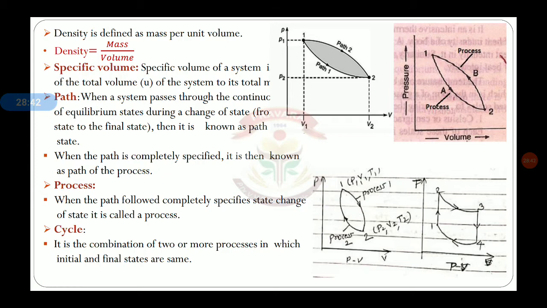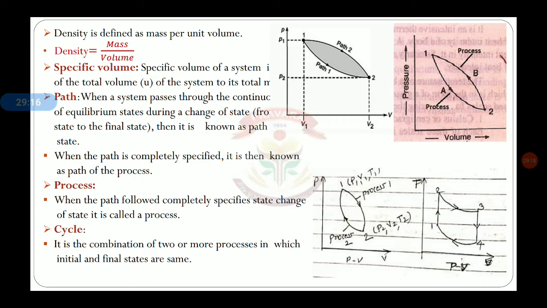Let us take the same example. There is a state change from 1 to 2, and again a state change from 2 to 1. That means from P1 V1 T1 to P2 V2 T2, and again that change is reversed. That means if we started boiling the water and that water is again cooled to its original temperature, those two processes together are known as a cycle.